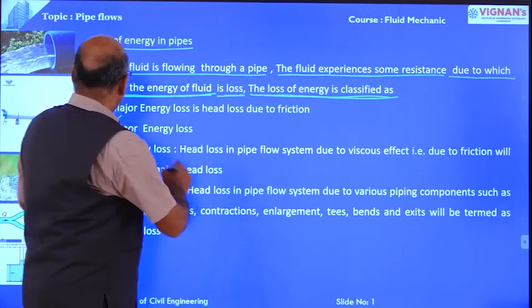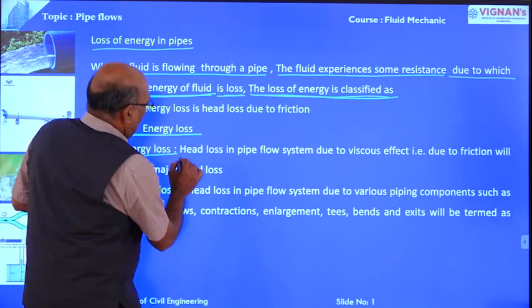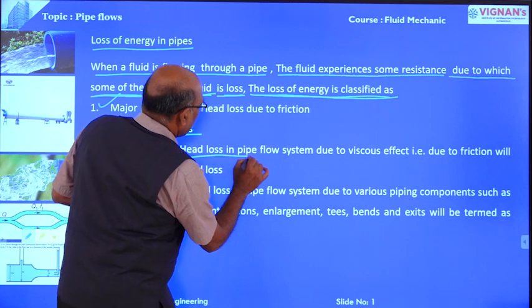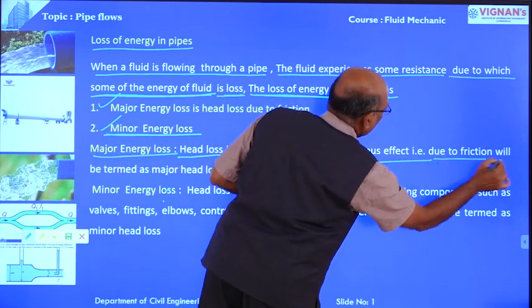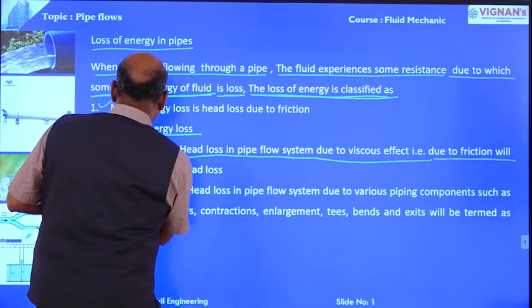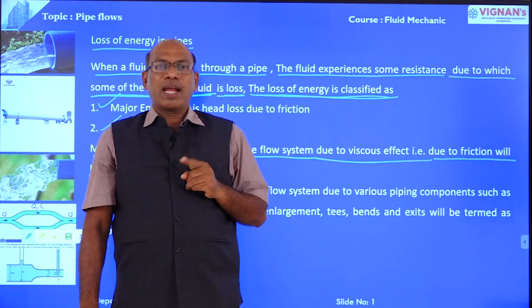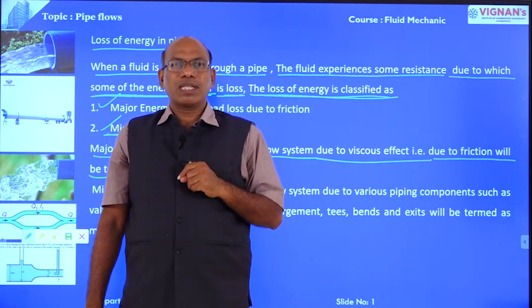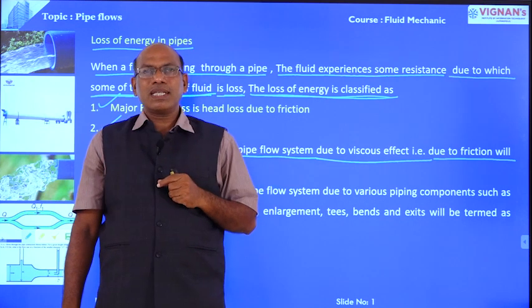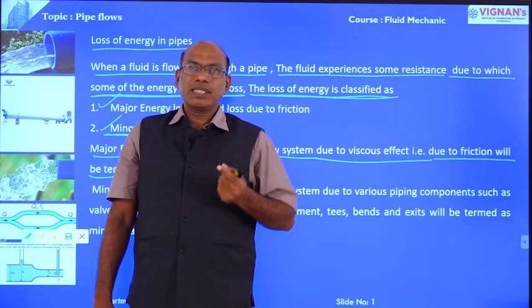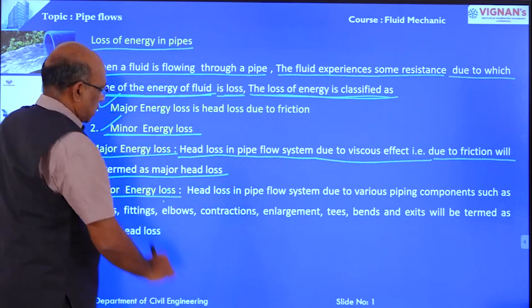What is the major loss? Major loss or head loss due to friction. Head loss in a pipe flow system due to viscous effects, due to friction, will be termed as a major loss. Major loss or head loss due to friction is because of the viscous effects. That is known as head loss due to friction or major loss in case of pipe flows. And another one, minor losses.